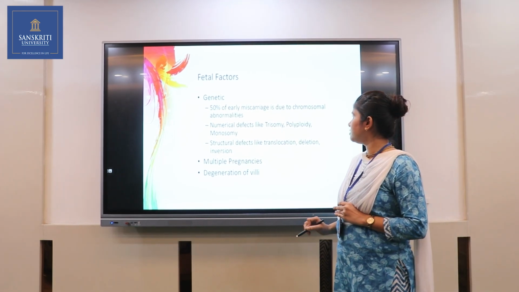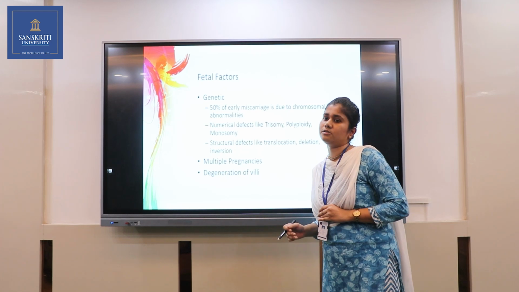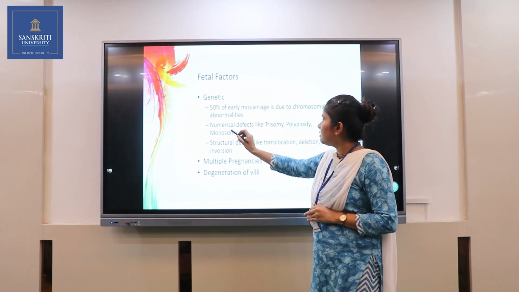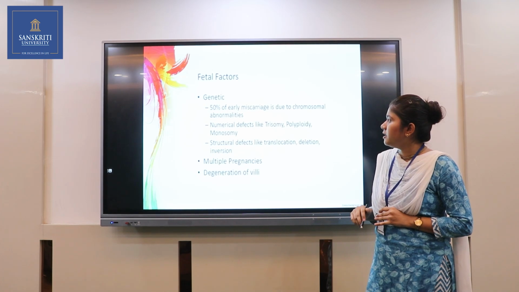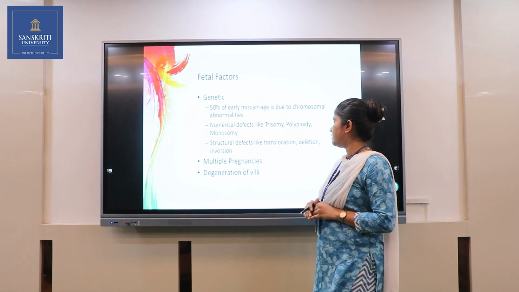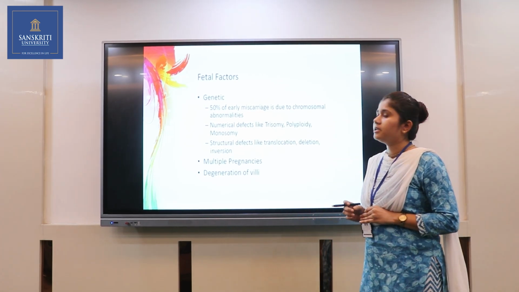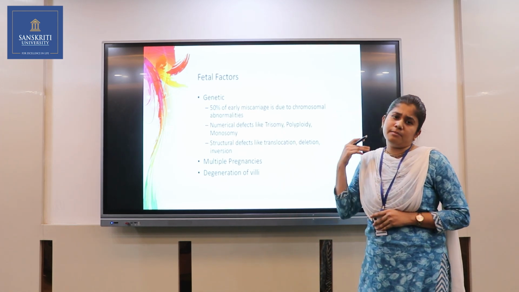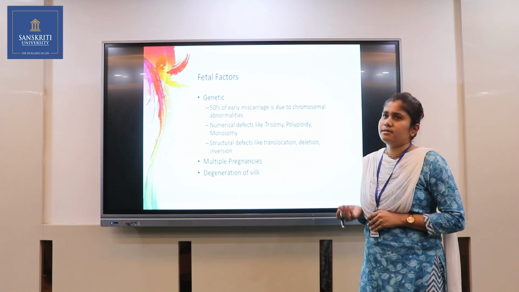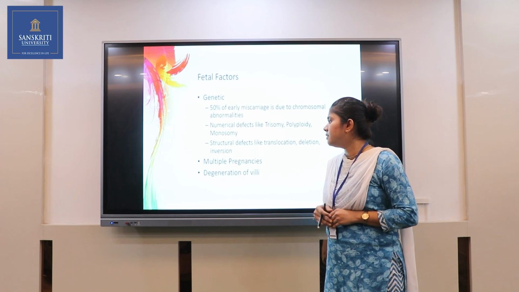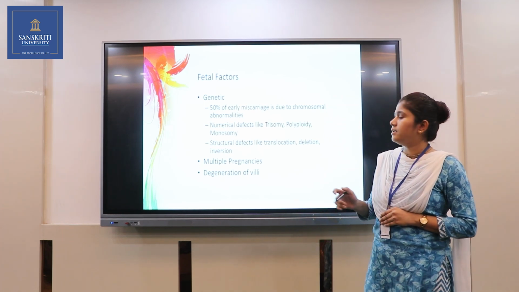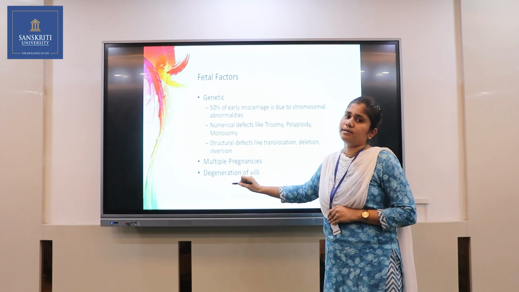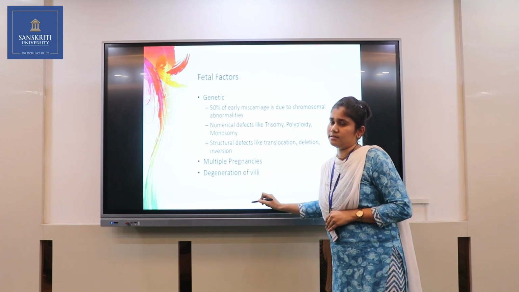50% of early miscarriages are due to chromosomal abnormalities like trisomy, Edwards syndrome, then numerical defects like trisomy, polyploidy, monosomy, then structural defects like translocation, deletion and inversion of the chromosomes. Then multiple pregnancy, where one or two children are in the womb. Then degeneration of the villi. The villi provide nutrition in early pregnancy.